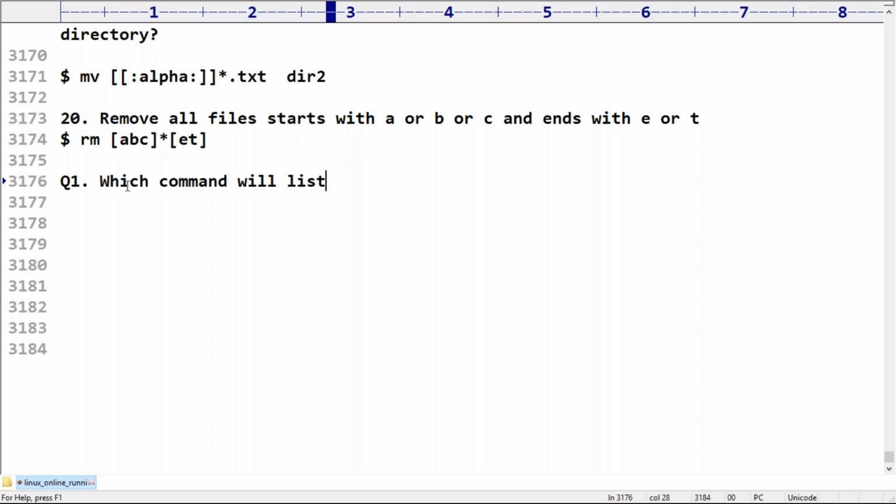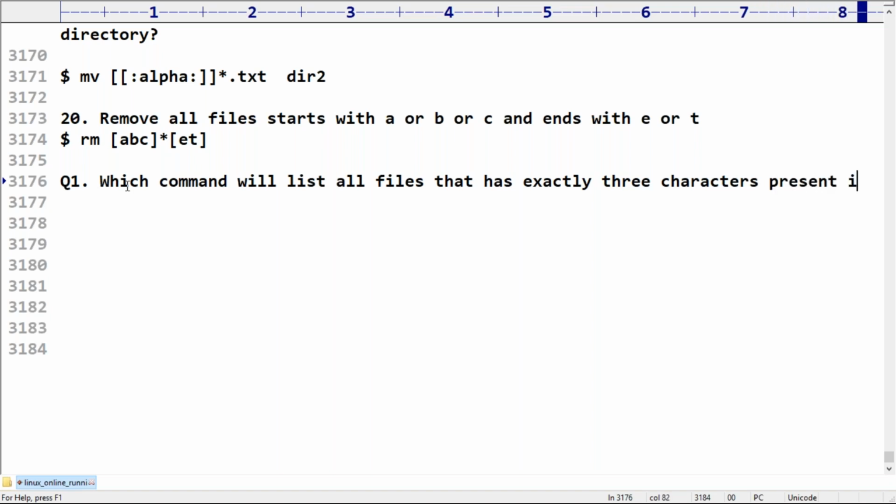Question number one: which of the following commands will list all files that have exactly three characters present in the current working directory? We covered this concept already, sir. What is the way? Present in the current working directory.